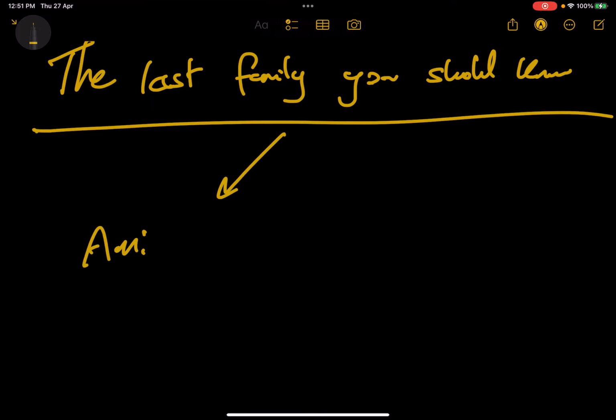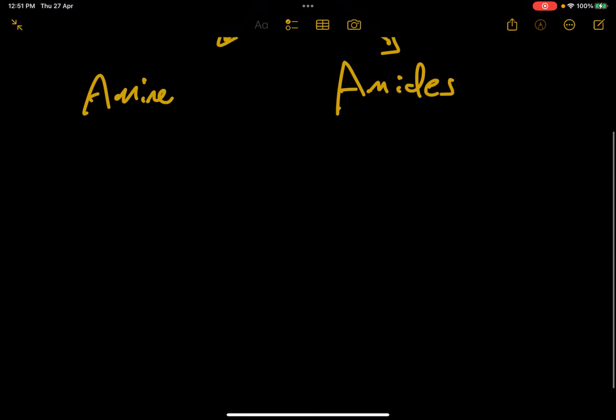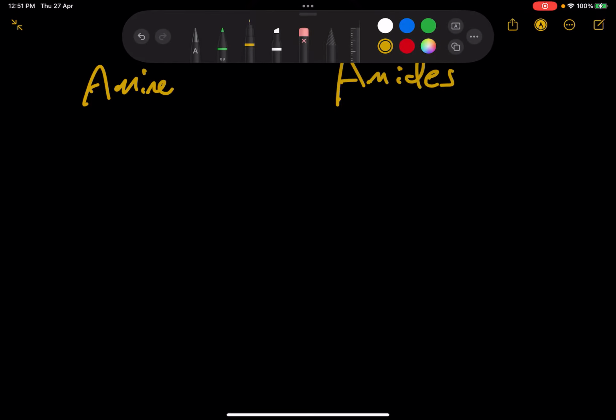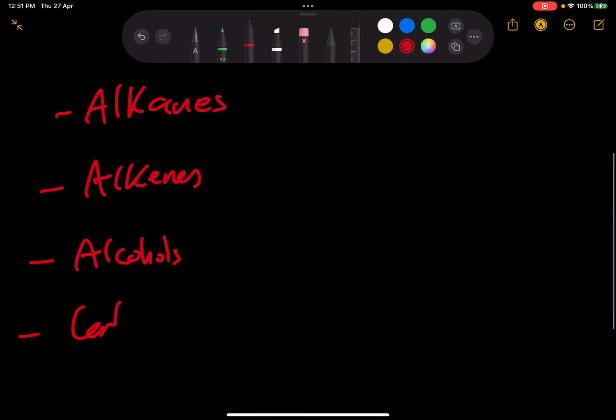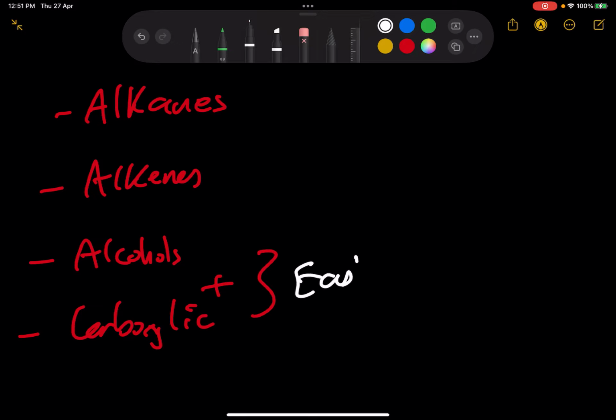Amines and amides. So far we discussed alkanes, alkenes, alcohols, carboxylic acids, and esters. And this plus this will give me an ester.